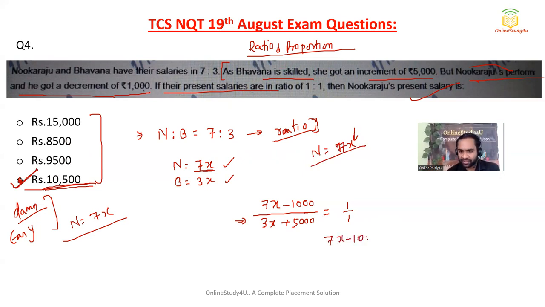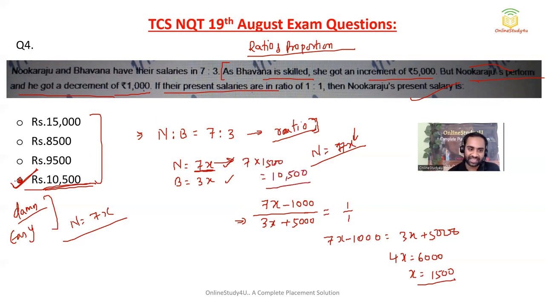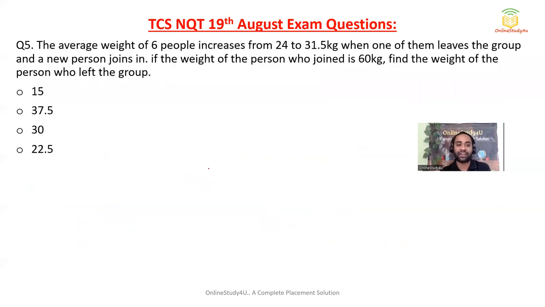This is also easy. 7x minus 1000 is equal to 3x plus 5000. 7 minus 3 will be 4x, and 5 plus 1 will be 6, so 6000. So x will be equal to 1500. Okay, now Nuka Raju present salary is 7x. 7 into 1500, which is nothing but 10,500, is what I was saying. So find out which option is divisible by 7. Okay, that will be your answer, because it is a factor of 7.